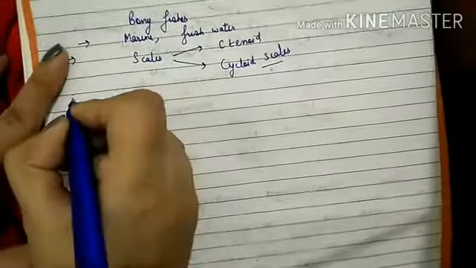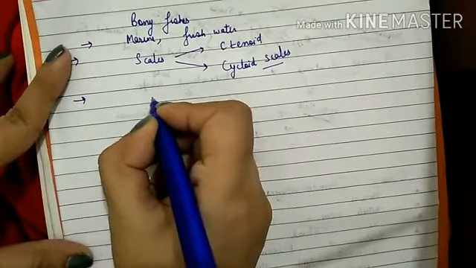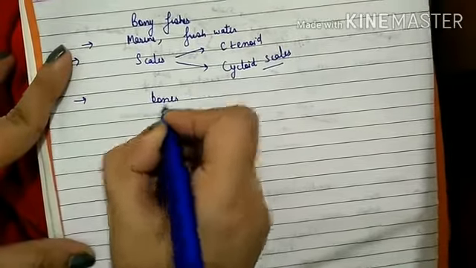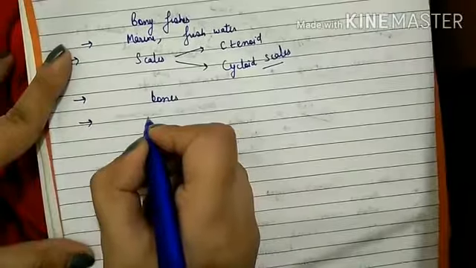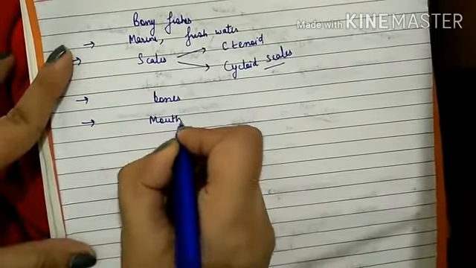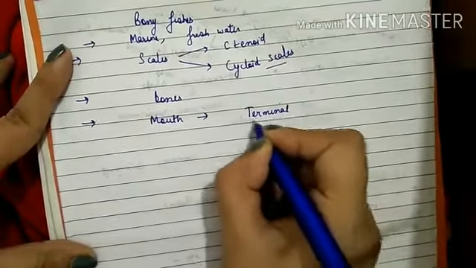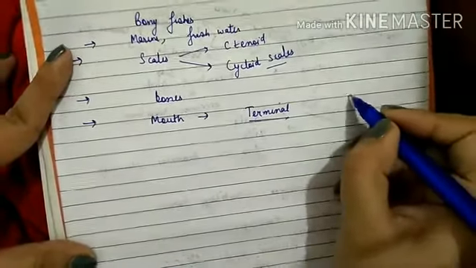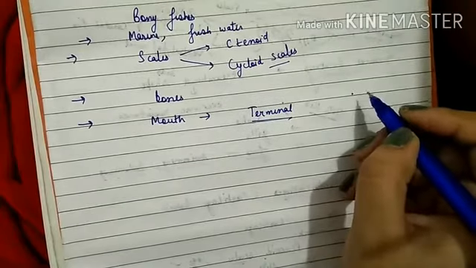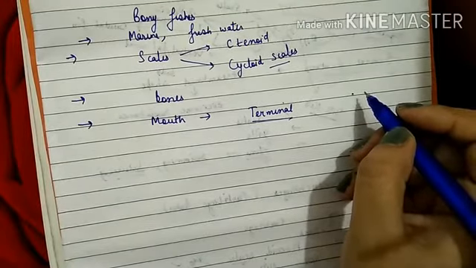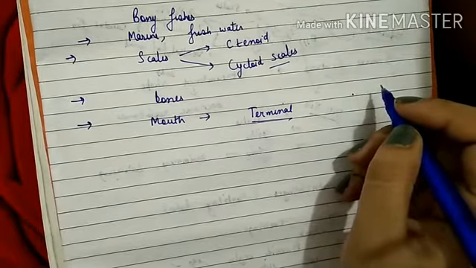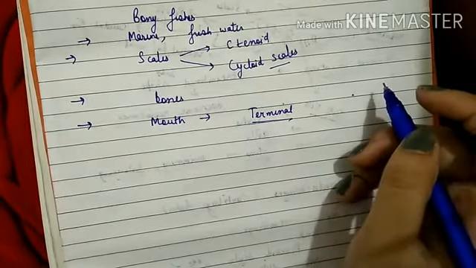Then the endoskeleton in bony fishes is completely made up of bones, and the mouth is present on the terminal side. If you observe the fishes which are present in the aquarium, they are basically bony fishes, or the fishes which we eat are basically bony fishes.